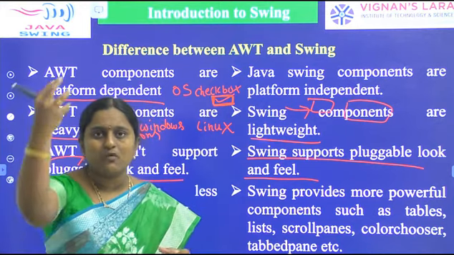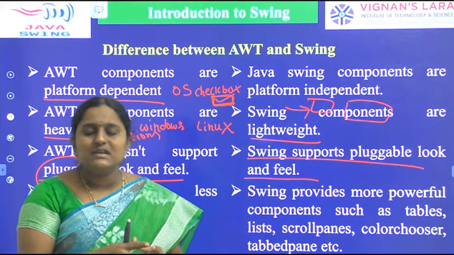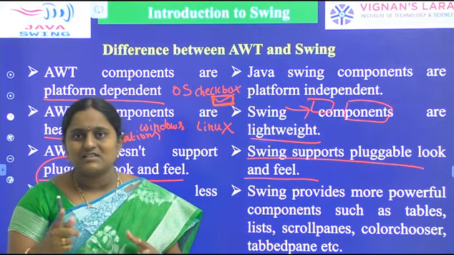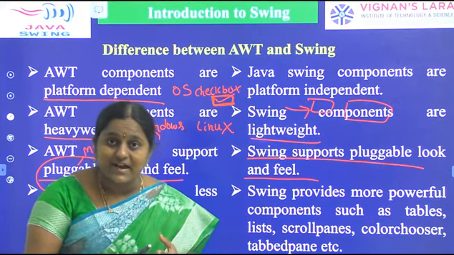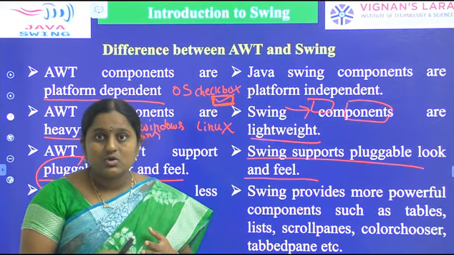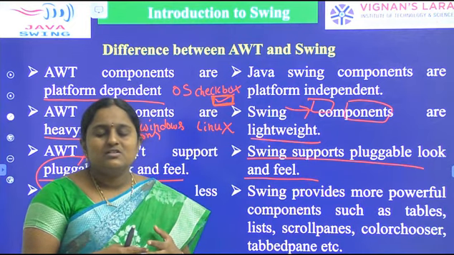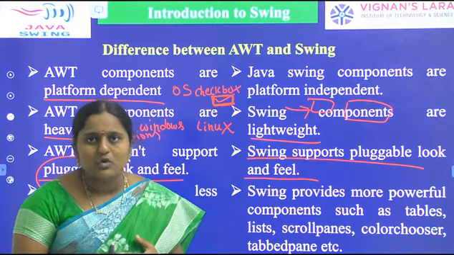Swing is an extension of AWT. Swing is a package present in javax. Javax means Java extension. So Swing is an extension of AWT.